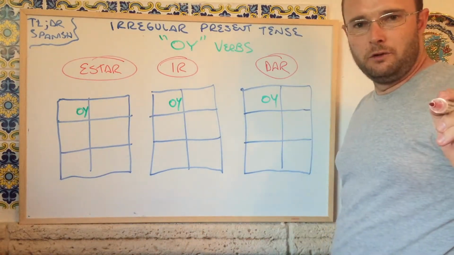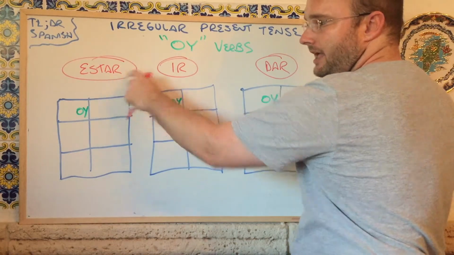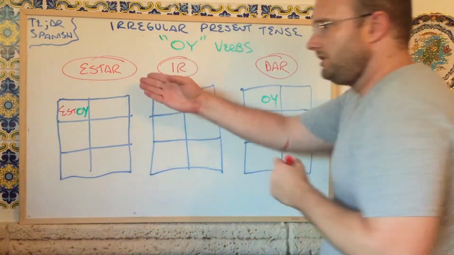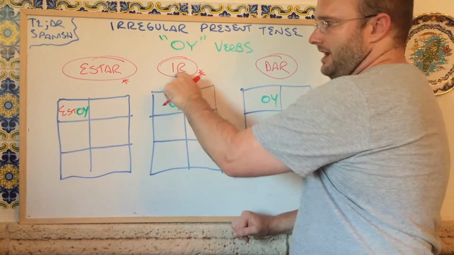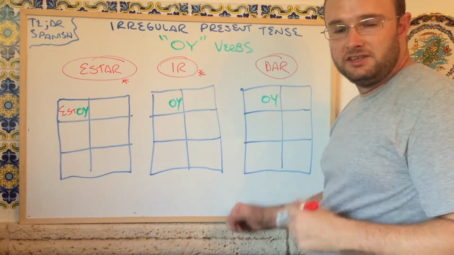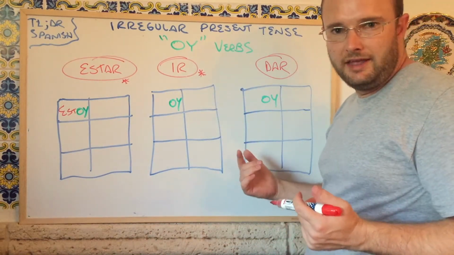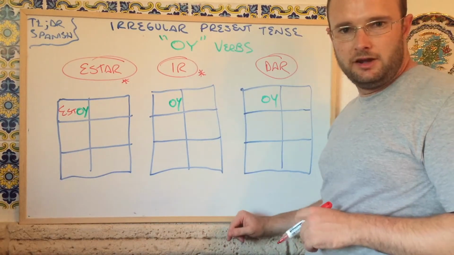So I'm going to fill in the yo forms for everything. Est, and then I have my oy at the end. So the yo form of estar is estoy. Yo estoy aquí. We don't have any letters here that we can play with because technically it's a verb, but it's also our ending. So this is just something that you're going to need to memorize.